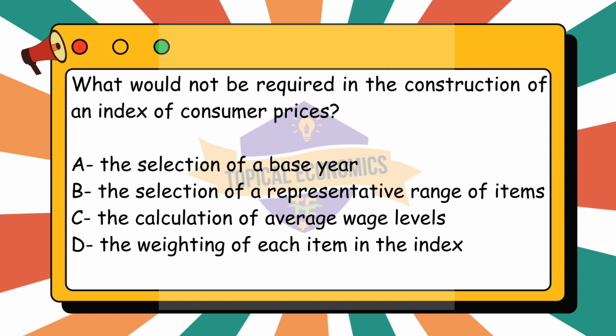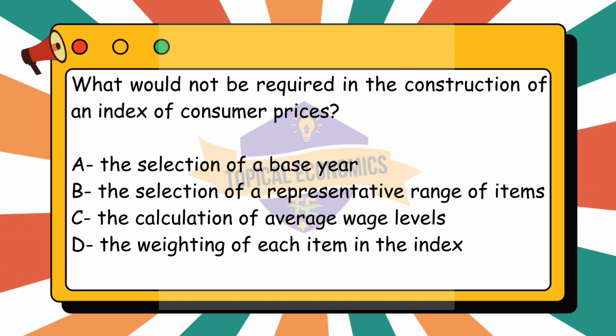Next, option C. The calculation of average wage levels is not required. The CPI is focused on the price changes of a fixed basket of goods and services, not on wage levels. The calculation of average wage levels may be relevant for understanding real income, adjusting for inflation, but it is not needed to construct the CPI itself. The CPI measures price changes, not income or wages.